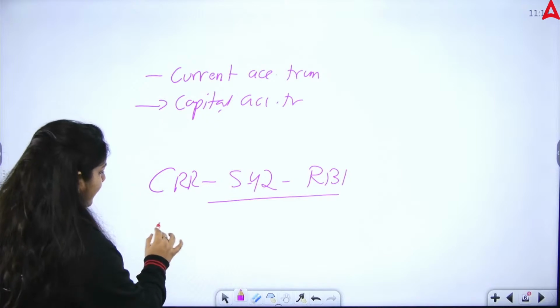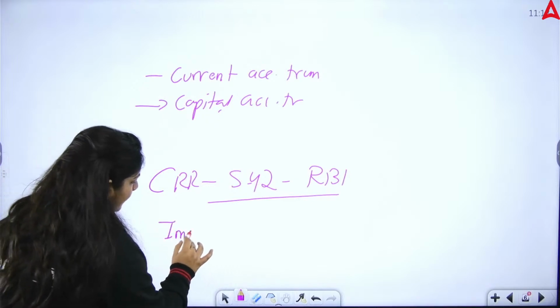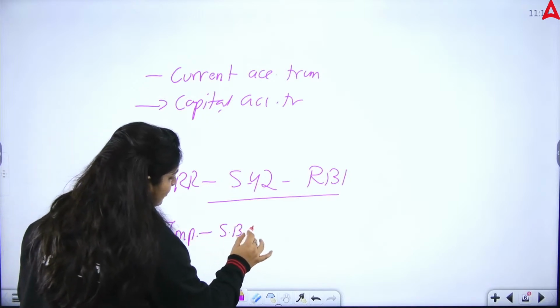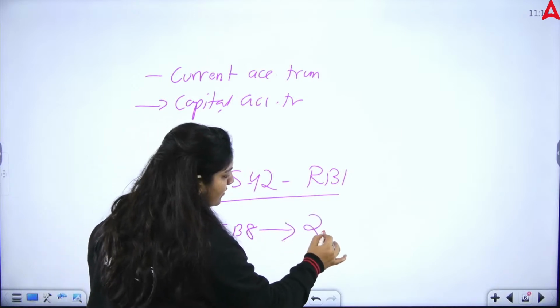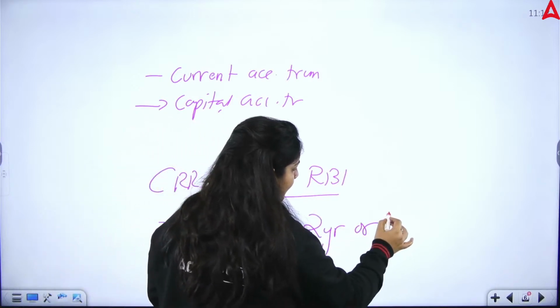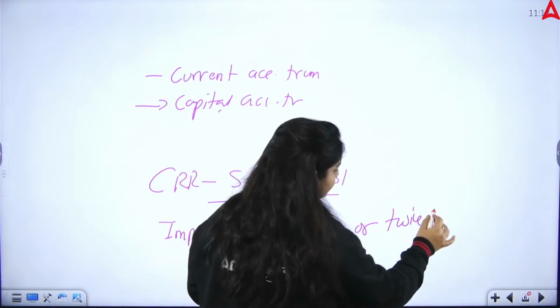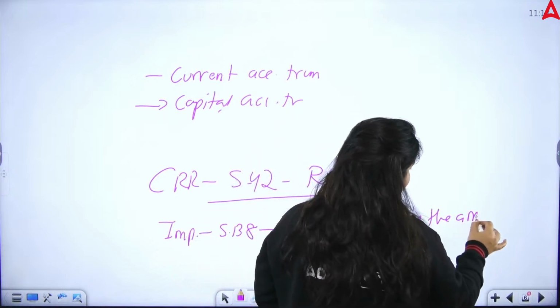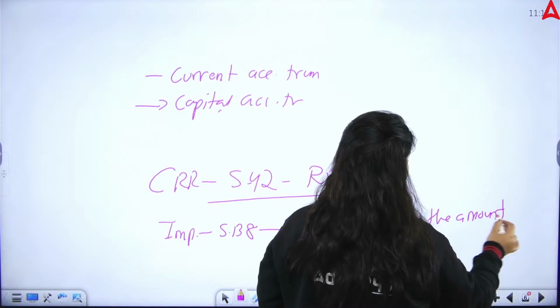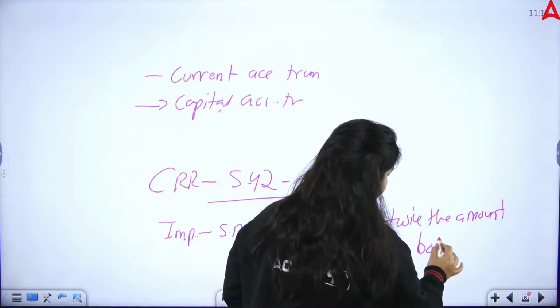Dharmender sir, for the imprisonment under section 138 of the Negotiable Instruments Act, is it 2 years or twice the amount? Twice the amount, sir, or both.